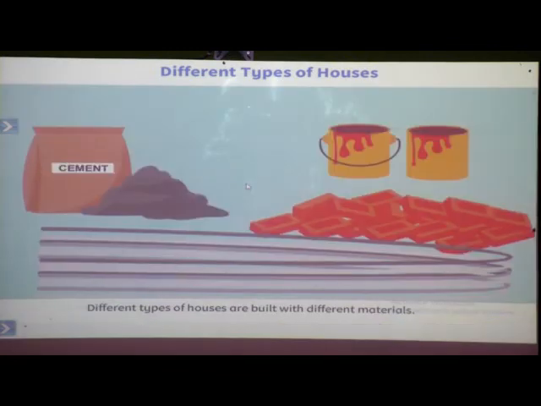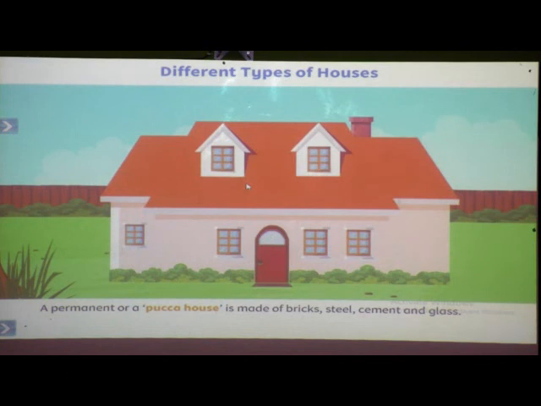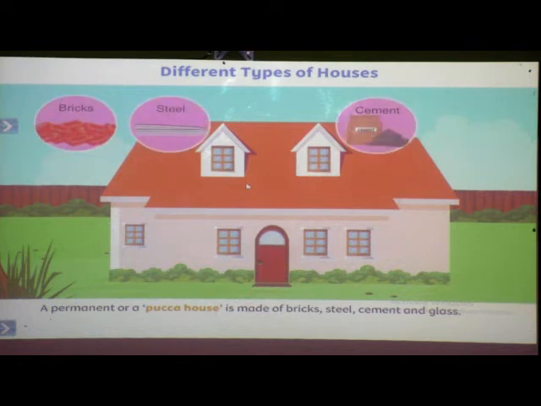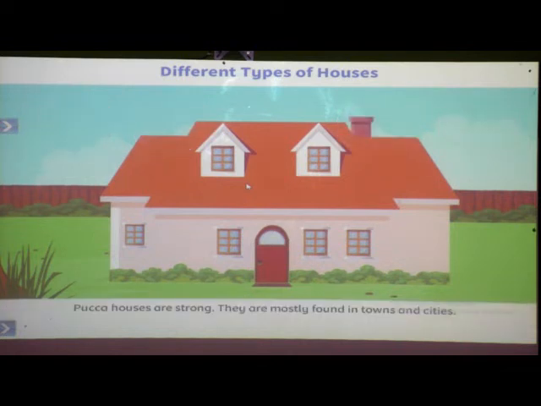Different types of houses are built with different materials. A permanent or a pakka house is made of bricks, steel, cement and glass. Pakka houses are strong.